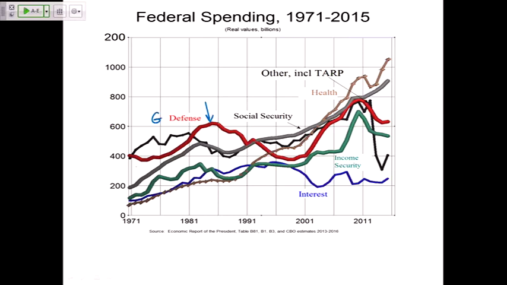Defense spending went up, peaked during the Cold War, the Star Wars thing during the early Reagan years, went down, went back up basically starting 2001. Big increase in defense and then has come back down. Social Security and income security and health payments, those are all transfer payments. Most of the health payments there are Medicare and Medicaid payments. Medicare is payments for medical care for people over 65. Medicaid is payments for medical care for those who have relatively low income.